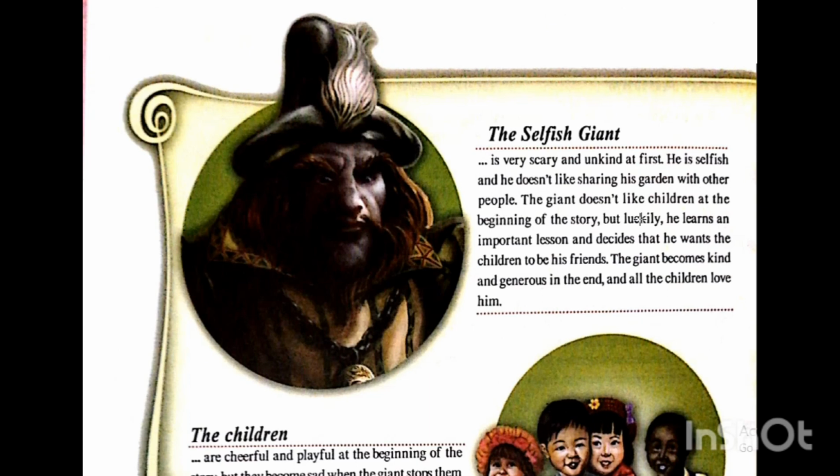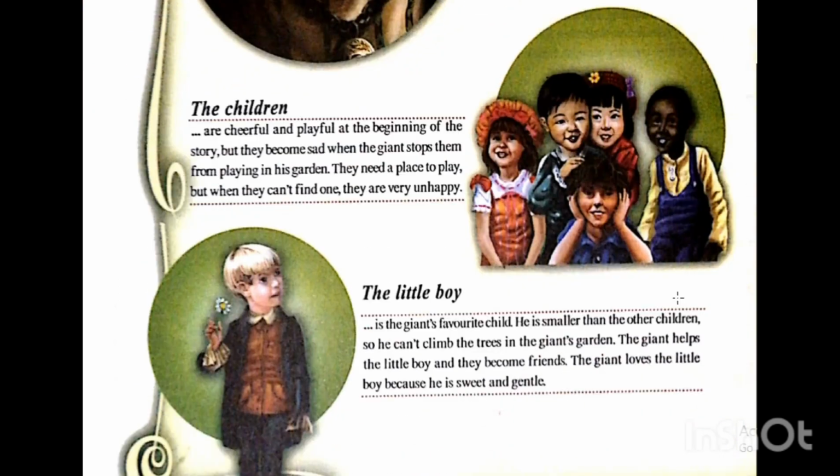The giant doesn't like the children at the beginning of the story, but luckily he learns an important lesson and decides that he wants the children to be his friends. The giant becomes kind and generous in the end, and all the children love him. The second character is the children.